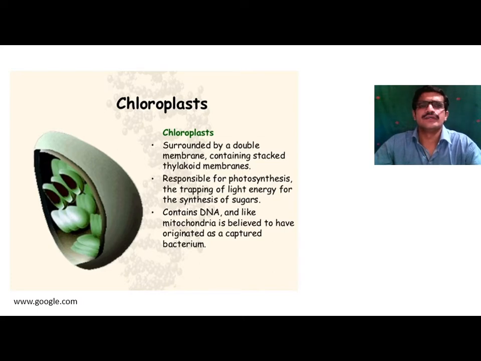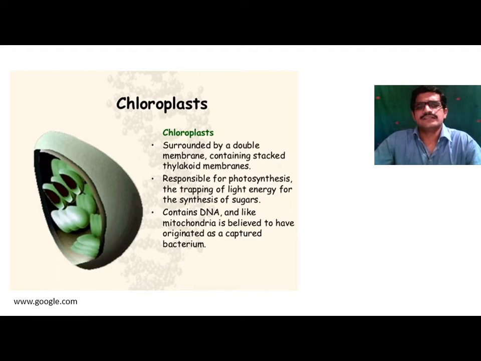That's why during replication or cell division, the DNA molecule present inside the chloroplast and the mitochondria also replicates, because it has its own DNA molecule. That's why the function of chloroplast and mitochondria is autonomous, and they are also called semi-autonomous cell organelles.